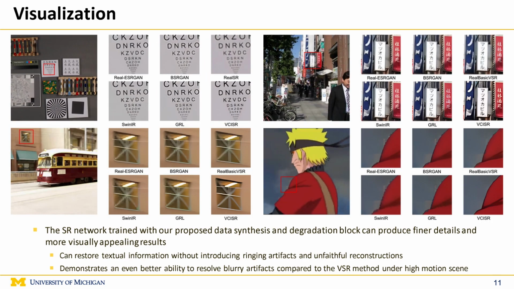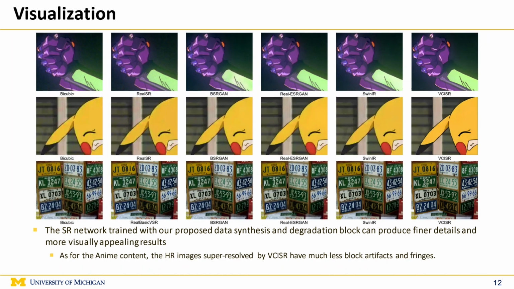The SR network trained with our proposed data synthesis and degradation block can produce finer details and more visually appealing results. Our method can restore texture without introducing ringing artifacts and unfaithful reconstructions. It also demonstrates an even better ability to resolve blurry artifacts compared to the VSR method under high-motion scenes. Need to mention that, as for the anime content, the HR images super-resolved by VCISR have much less block artifacts and fringes.